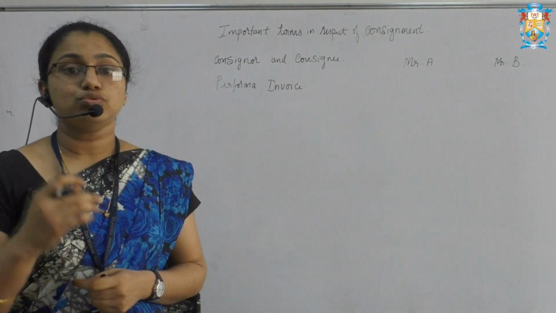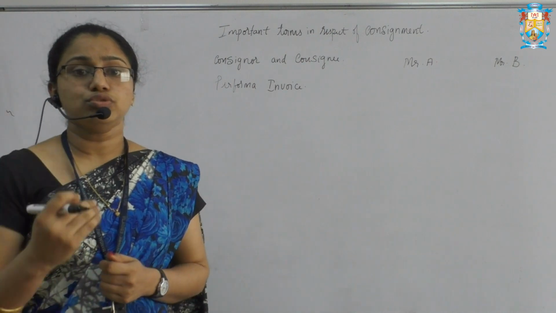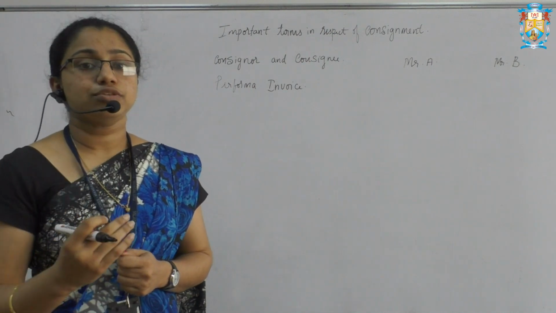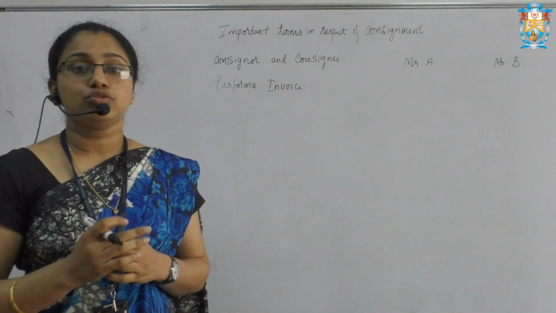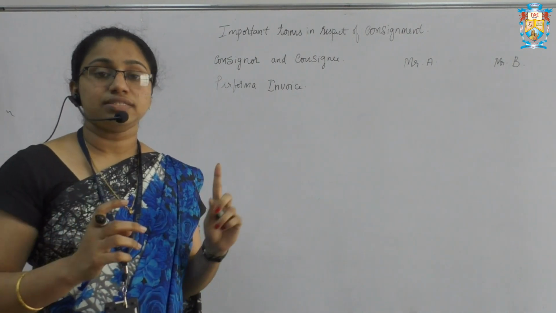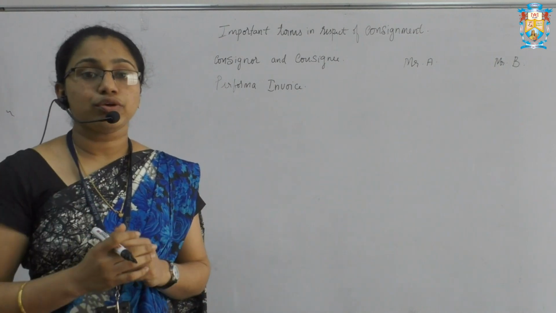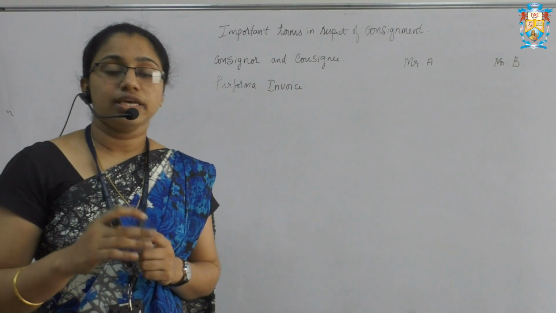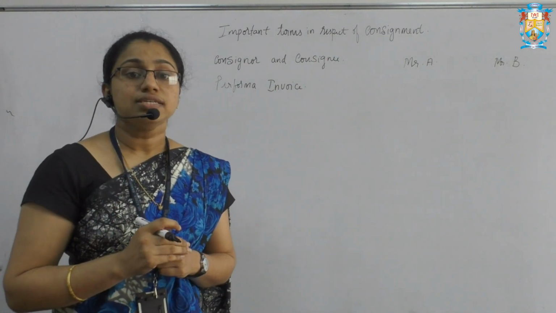So when these goods have been consigned and received by the consignee, he is going to sell those goods. That's why the consignor does not send him the regular invoice. Instead of that, he is going to send one particular statement.